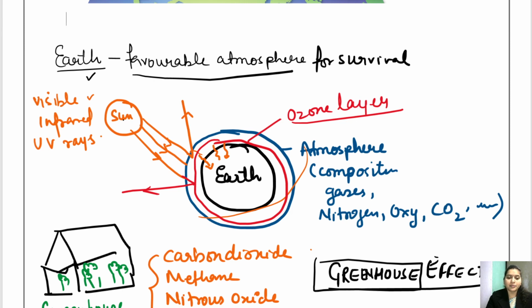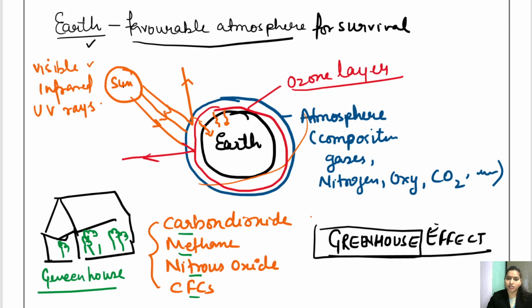Getting it? Now all these gases, that is carbon dioxide, methane, nitrous oxide, CFC, what do they do? They trap this sunlight and bring it to the surface, right? Which is good. Because of this greenhouse effect, the temperature of the earth is maintained, and these gases are called greenhouse gases.